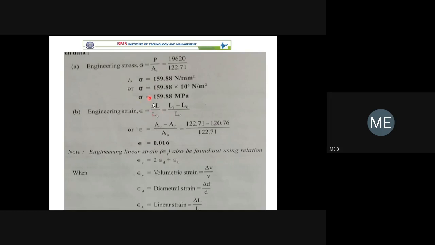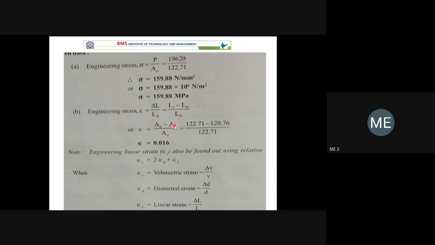In most problems, the length of the specimens or components is given, so we can find out what is the strain in the component. But in some cases you may not have the length. In such cases, strain can also be expressed in terms of area of cross section or change in area. So strain is equal to, instead of saying L_i minus L naught divided by L naught, we can say A naught minus A_F divided by A naught.